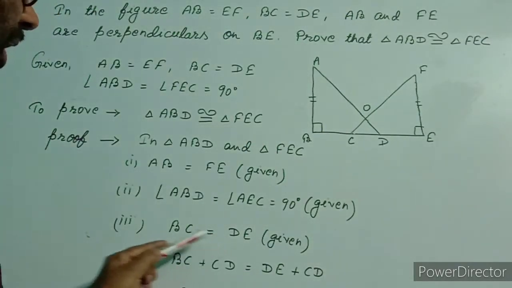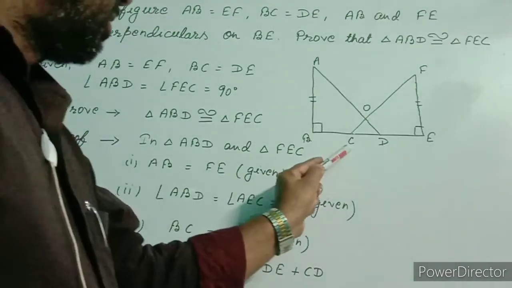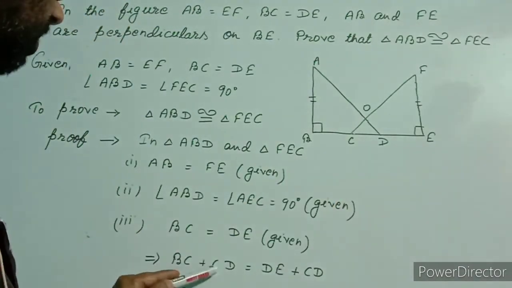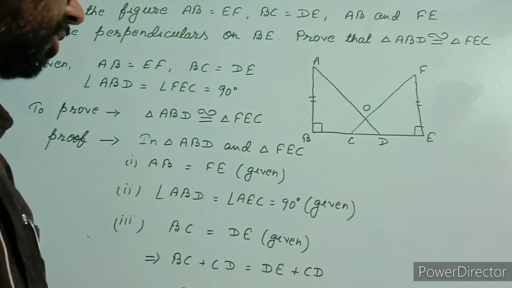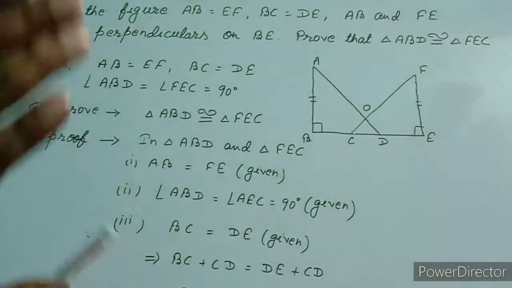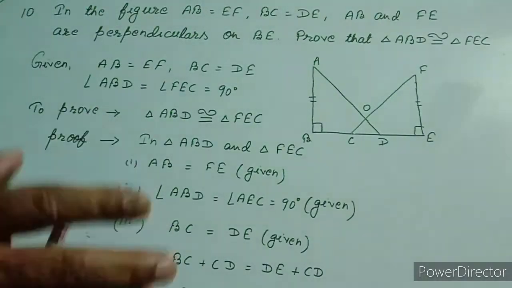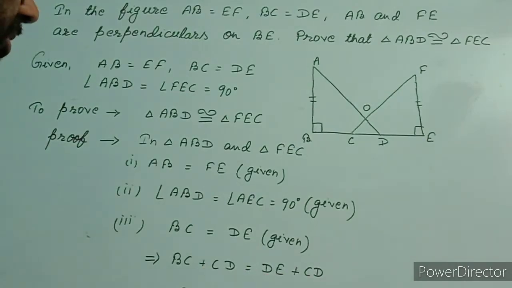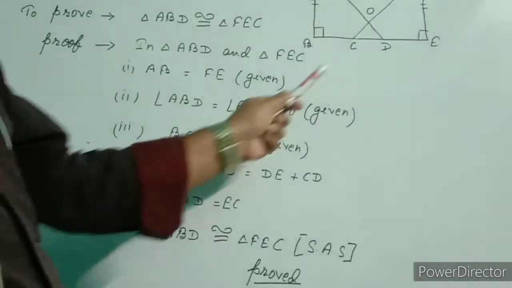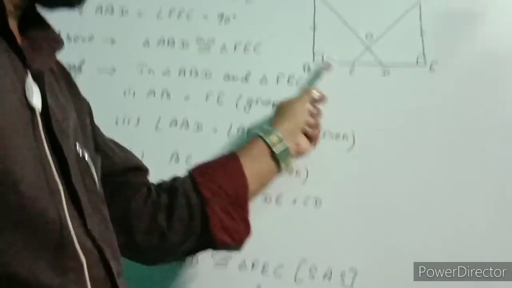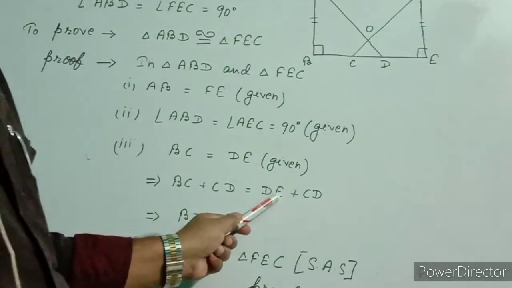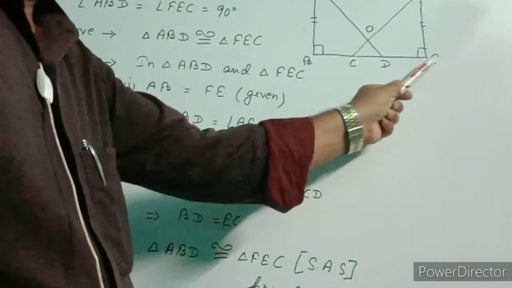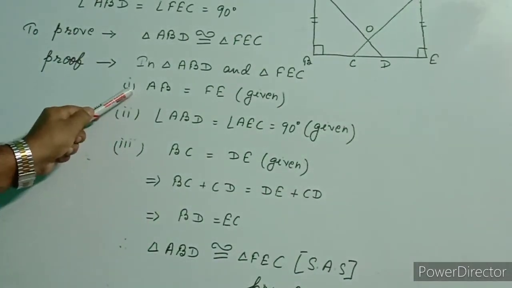And on both sides I added CD. BC plus CD equal to DE plus CD. If we add equal magnitudes to both sides, then this equality will not be disturbed. The equality will be the same. So BC plus CD equal to DE plus CD. And if we add BC to CD, we get BD, so I wrote BD, and for this side I wrote EC. So we got these three conditions.